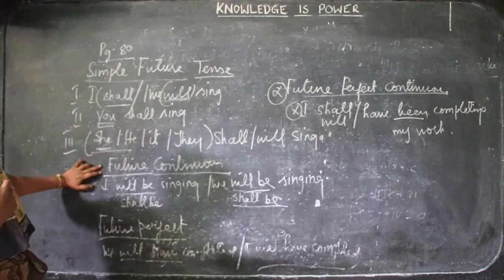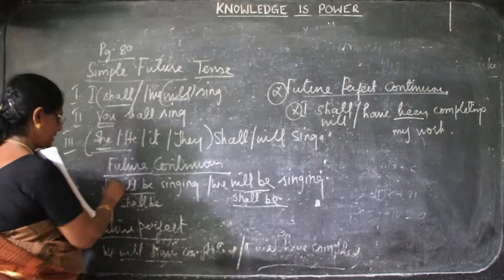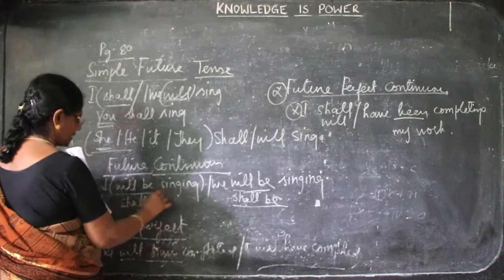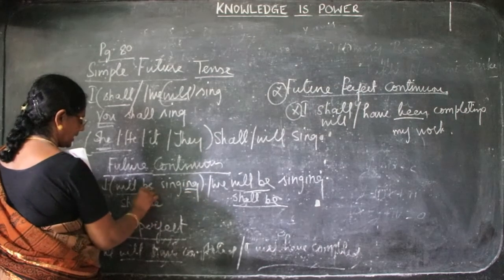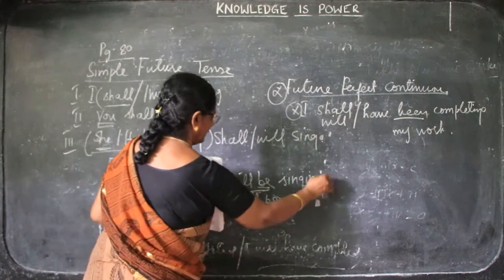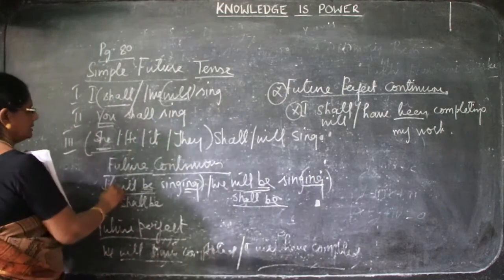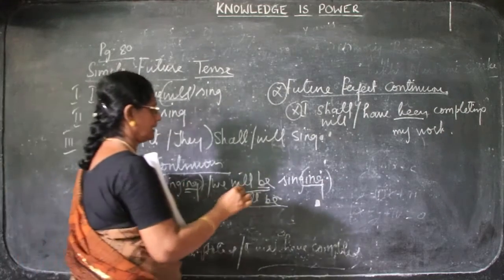Now we go on to the future continuous tense. I will be singing, we will be singing. The will be singing is the future continuous tense. You have to add be and ing. Be and ing. Future continuous. The same way you shall be singing.